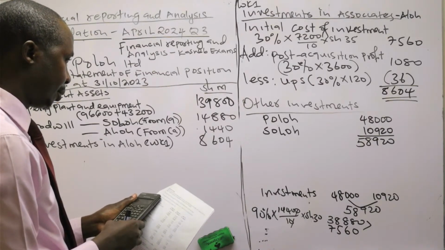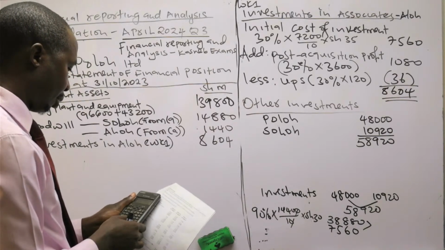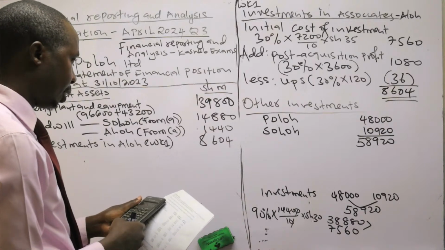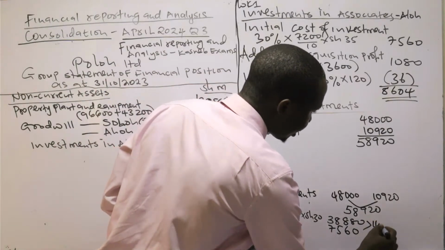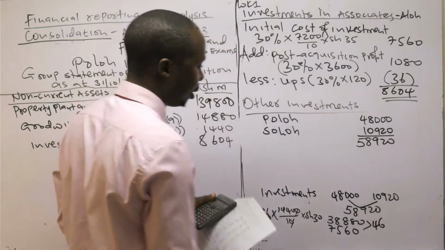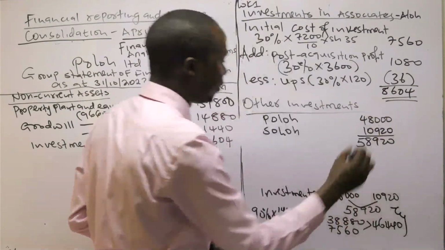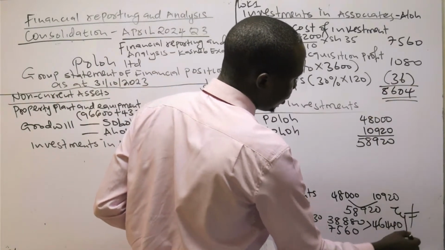So 38,880 plus 75,60. That is 46,440. So they are supposed to be the same, but they are not the same. The difference is other investments. They are supposed to be equal, but they are not equal.